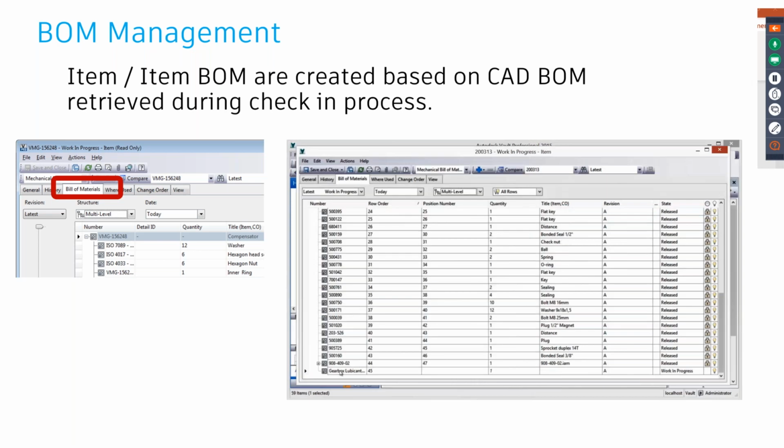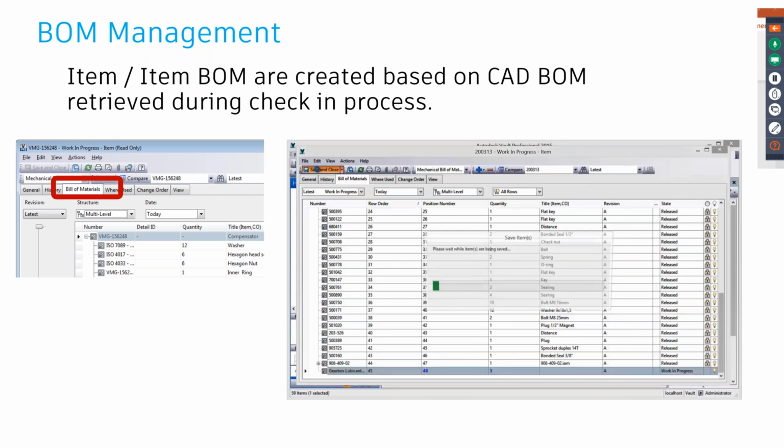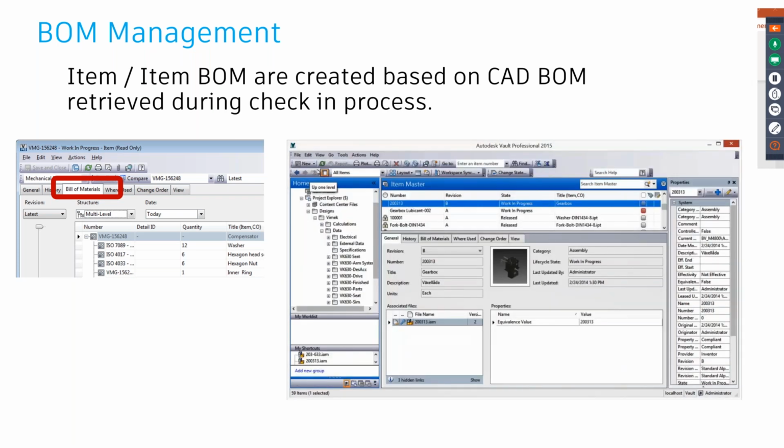So I can create my own BOM template, and the data can be created from scratch in Vault, or you can directly push the BOM that comes from any of your CAD sources, AutoCAD or Inventor, and do your complete BOM management in a very simple and easy way.